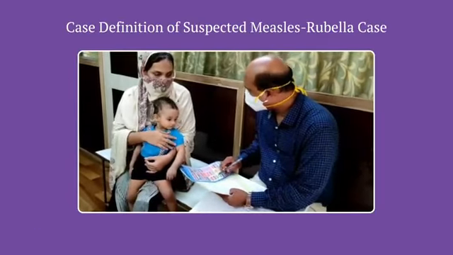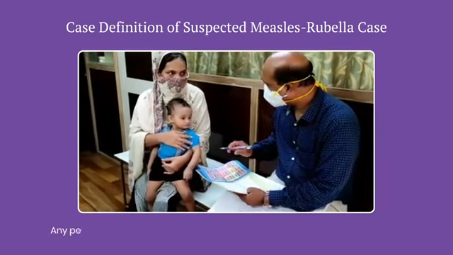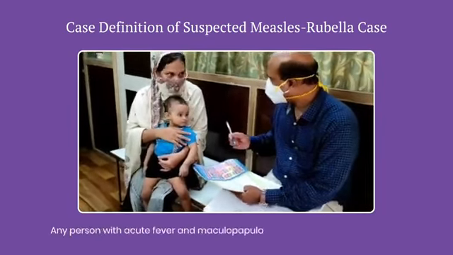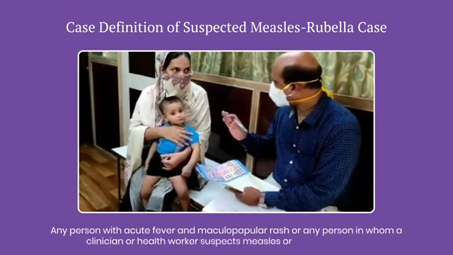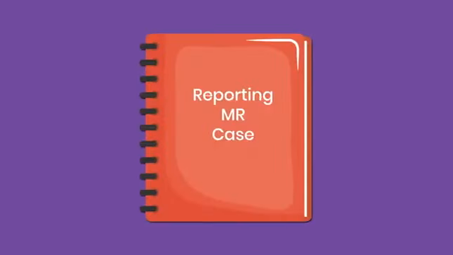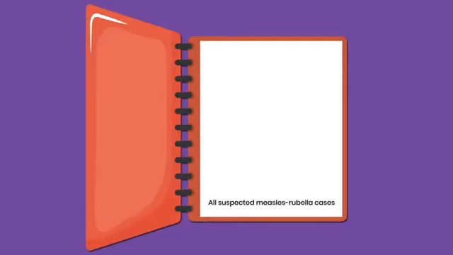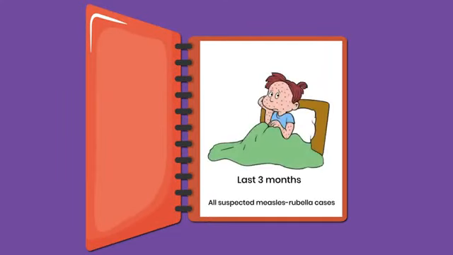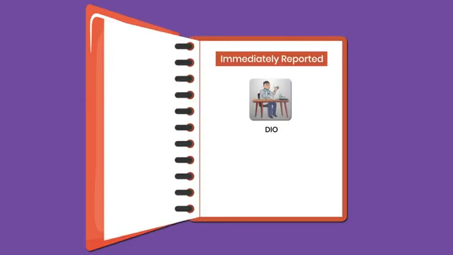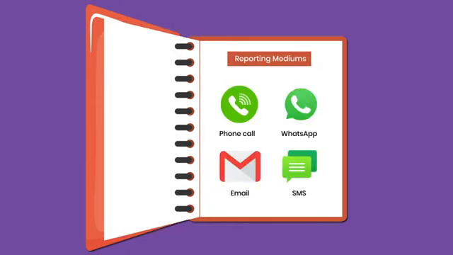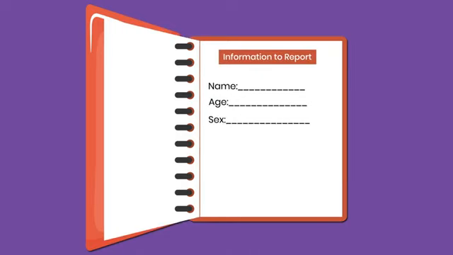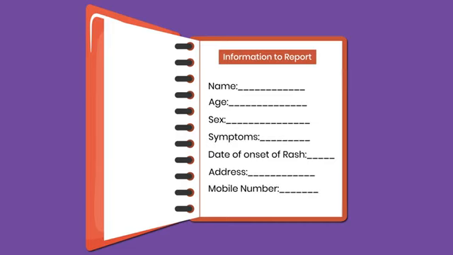Case definition of a suspected measles-rubella case is: any person presenting with acute fever and maculopapular rash, or any person in whom a clinician or health worker suspects measles or rubella infection. All suspected measles-rubella cases with onset of rash within the last 3 months should be immediately reported to the district immunization officer or surveillance medical officer of WHO, NPSP by phone call, WhatsApp, email, SMS. Name, age, sex, symptoms, date of onset of rash, address and mobile number of the patient should be shared.